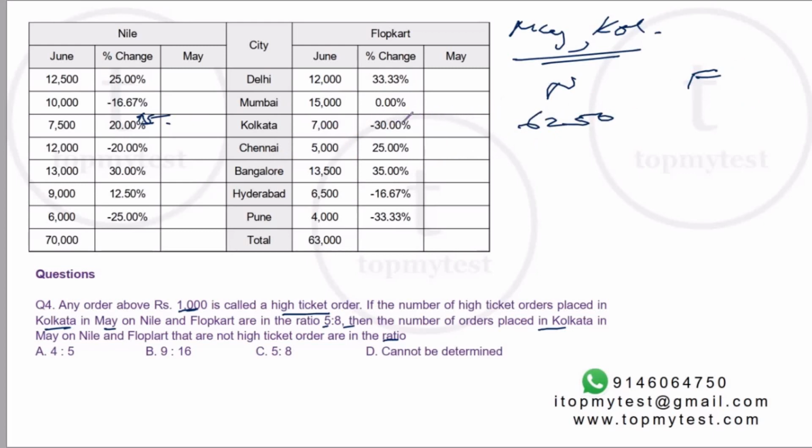Now let's see what happens for May for Flopkart. Flopkart dropped by 30% in June over May. So June represents 70% of May numbers. 70% of May will be 7,000.